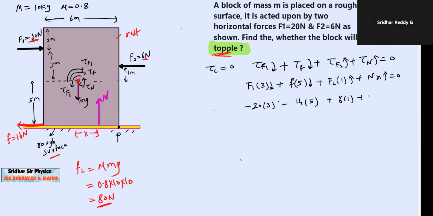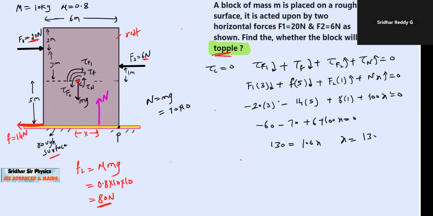Normal contact: how much normal reaction? It should be equal to mg, 10 into 10, 100. 100 into x.